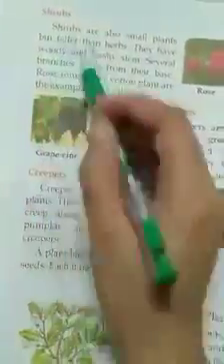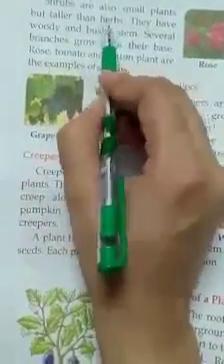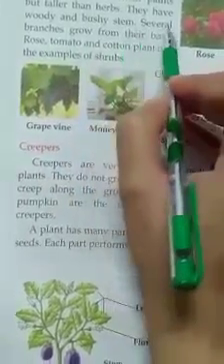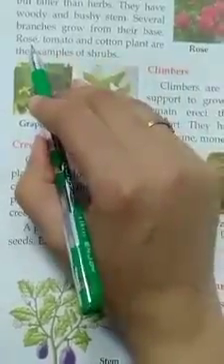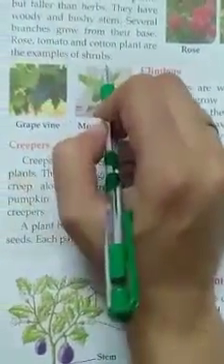Next is shrubs. Shrubs are also small plants but taller than herbs. They have woody and bushy stem. Several branches grow from their base. Rose, tomato and cotton plant are the examples of shrubs.